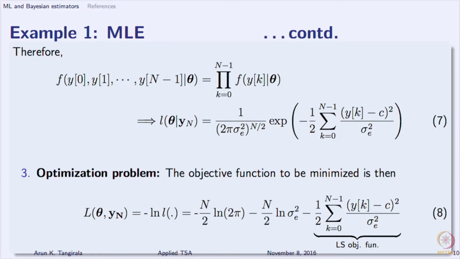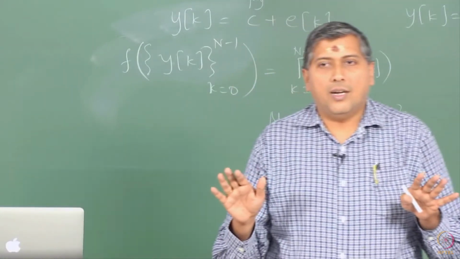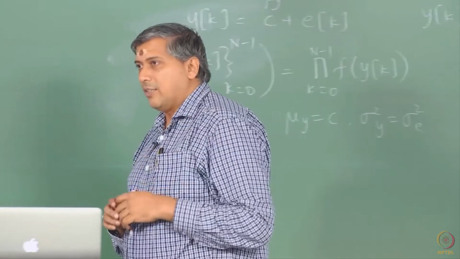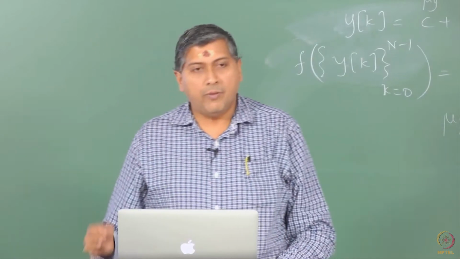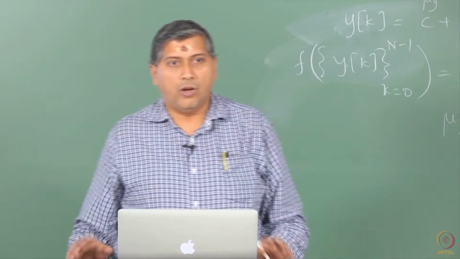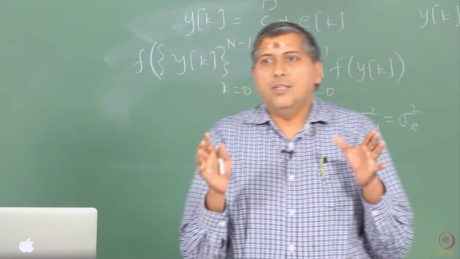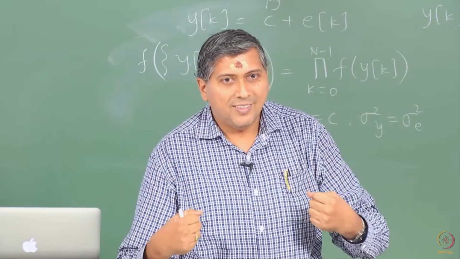Naturally, therefore, least squares is embedded in MLE. We did not start with the least squares idea at all. Look at this, Gauss preceded Fisher by at least 100 plus years. He thought of least squares, but when it came to Fisher's turn, Gauss had already atomized, you see MLE, which embeds least squares.